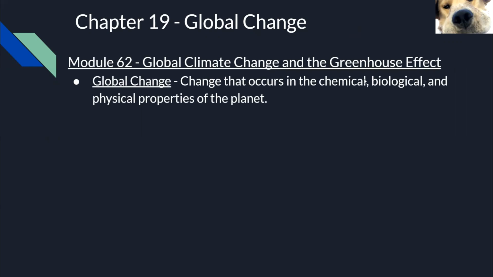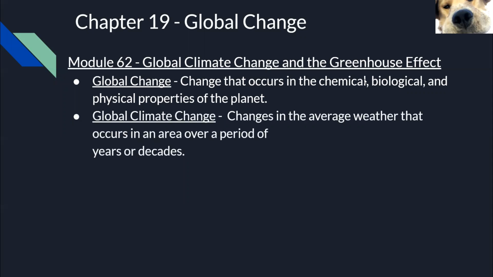As we all know, over the past millions and millions of years, the Earth has experienced a great amount of global climate change. Global climate change is the change in the average weather that occurs in an area over a period of years or decades. The Earth has experienced global climate change before. For example, we had the ice ages, where the average temperature of the Earth was way below the average temperature in normal years.